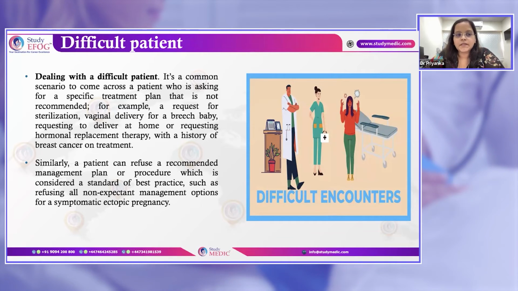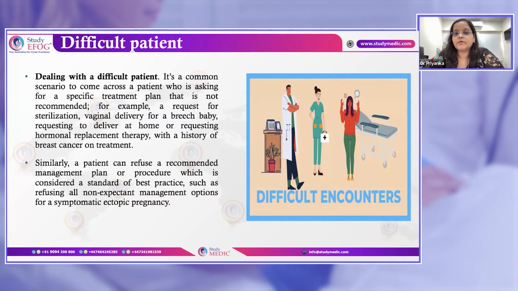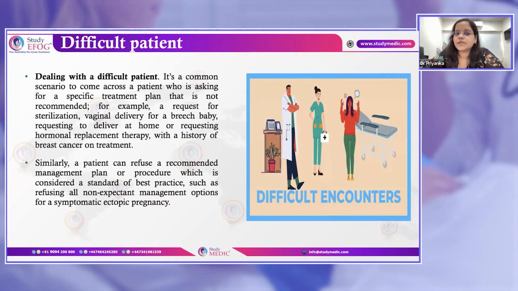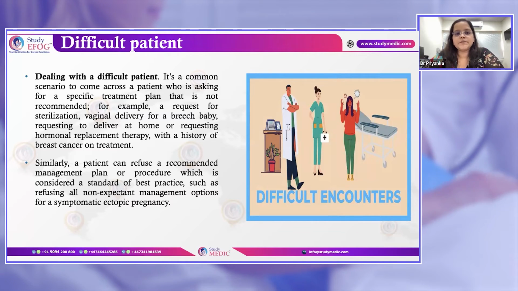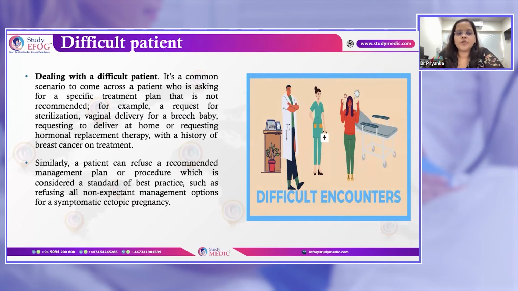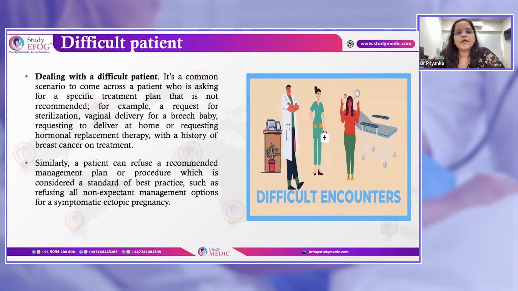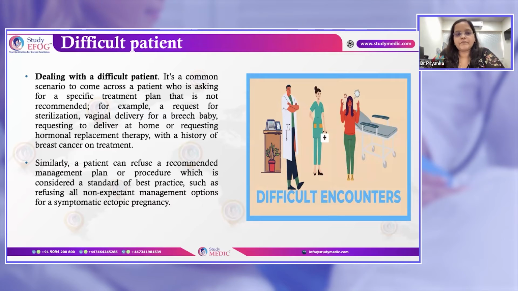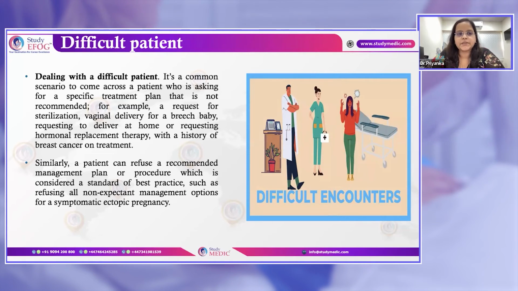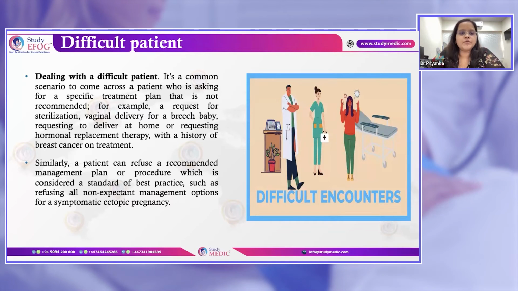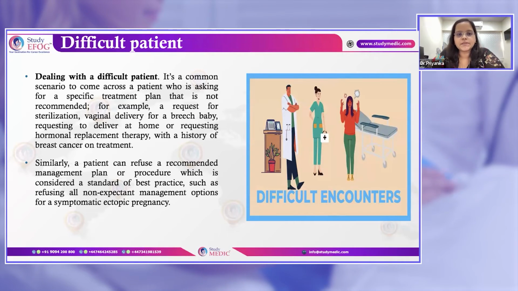Like requesting sterilization when she has just delivered one baby. Or if there is a breech baby and the patient is asking for a vaginal delivery, because we know from the Term Breech Trial that there are many complications with vaginal delivery for breech presentation, and hence the best mode of delivery for breech presentation is a cesarean section.